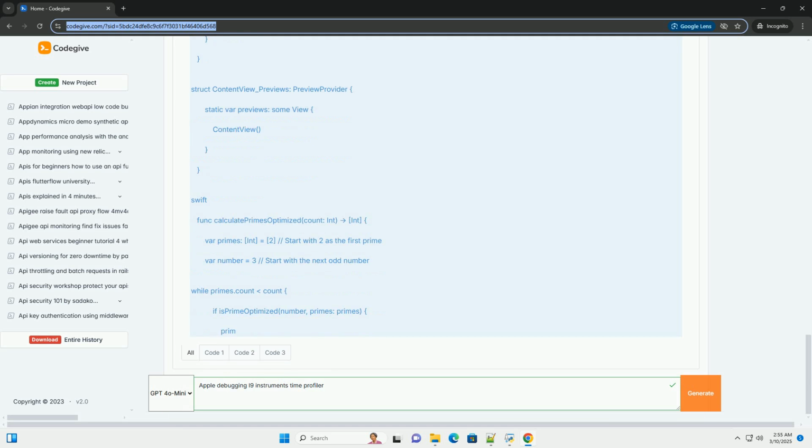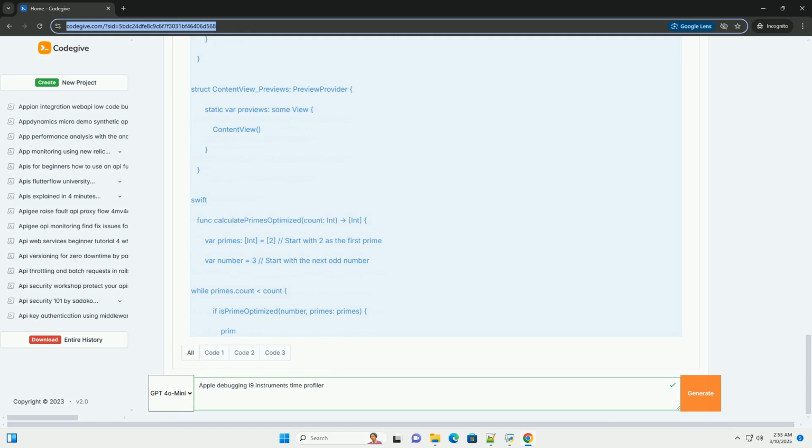Interpreting the call tree. The call tree pane presents a breakdown of CPU time by function and call stack. Understanding how to interpret this data is crucial for identifying performance bottlenecks. Here's a breakdown of the common columns. Symbol name: the name of the function, method, or block of code. Self: the percentage of time spent directly executing code within that symbol.